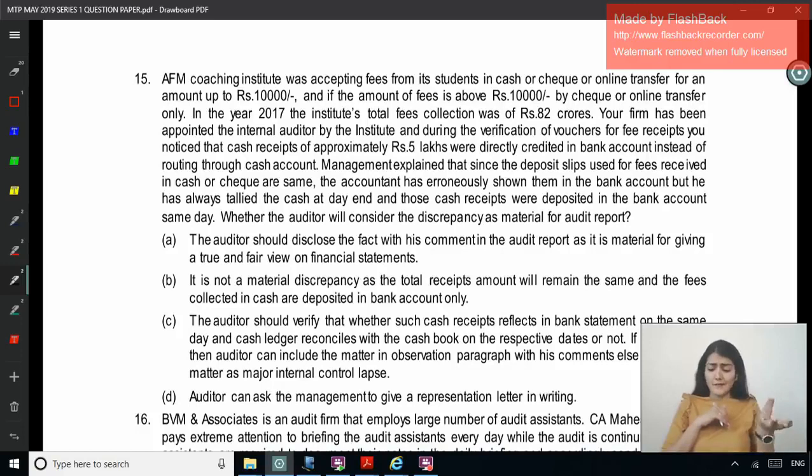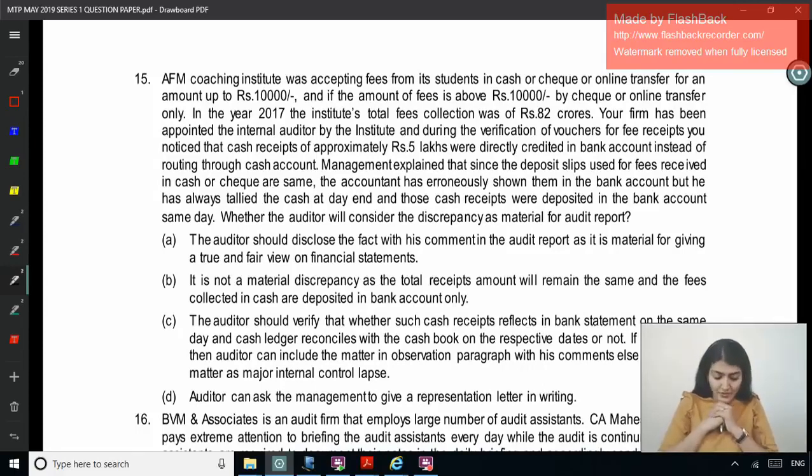Management explains that since the deposit slips used for fees received in cash or check are the same, the accountant has erroneously shown them in the bank account, but he has always tallied the cash at the day end, and those cash receipts were deposited in the bank account on the same day. So it doesn't matter whether it is shown as cash or bank. Whether the auditor will consider the discrepancy as material for the audit report.